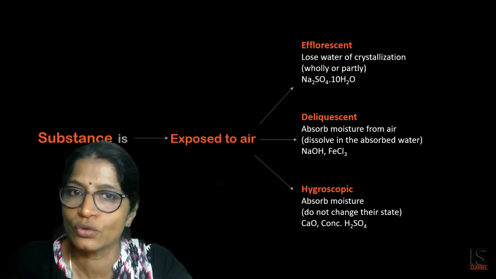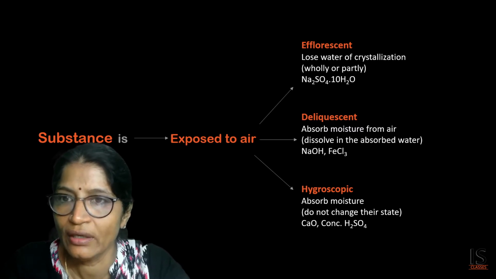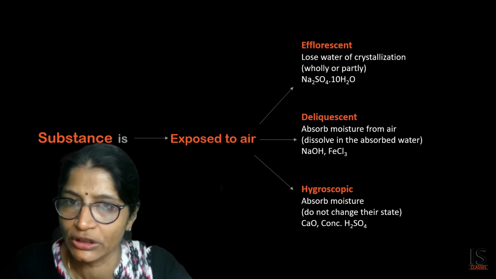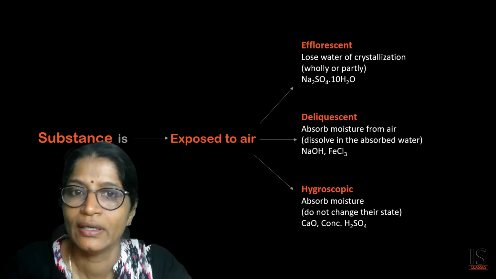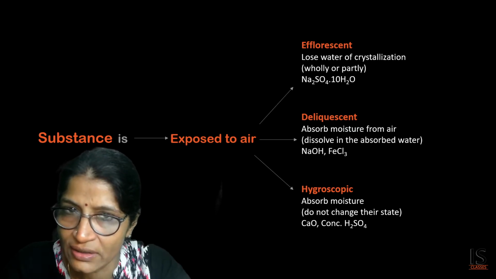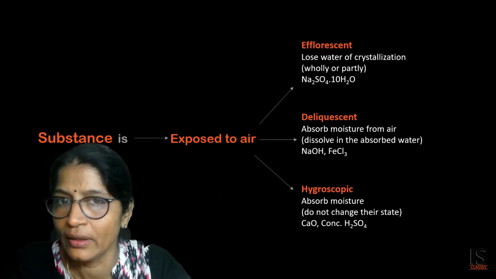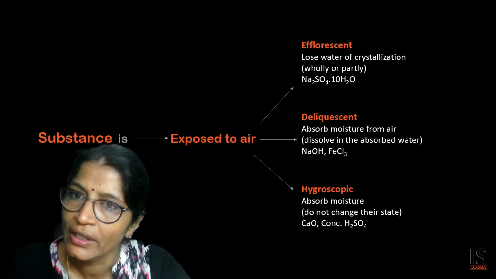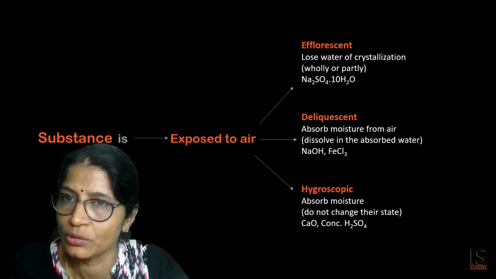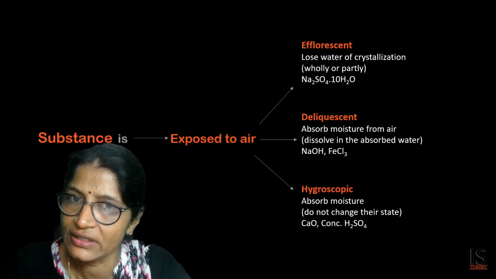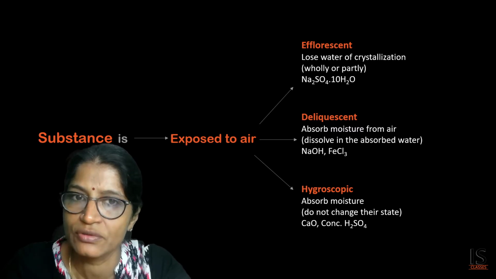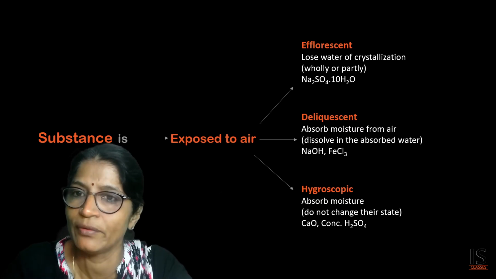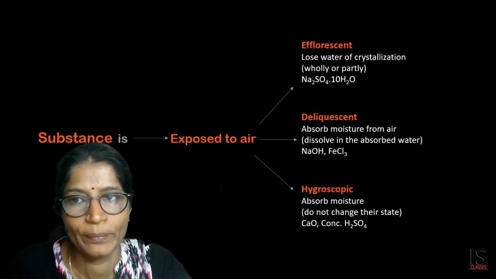For example, sodium hydroxide, that is caustic soda, and ferric chloride, when exposed to open air, absorb the moisture. And some substances like quicklime and concentrated sulfuric acid, when exposed to open air, absorb the moisture, but their state will not change. Quicklime is a solid and will remain solid after absorption of moisture. Concentrated sulfuric acid will remain a liquid after absorption of the moisture. So there is no change of state, and these types of substances are known as hygroscopic substances.